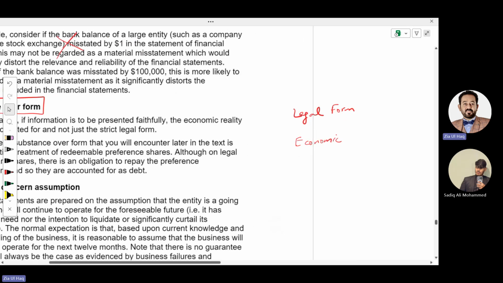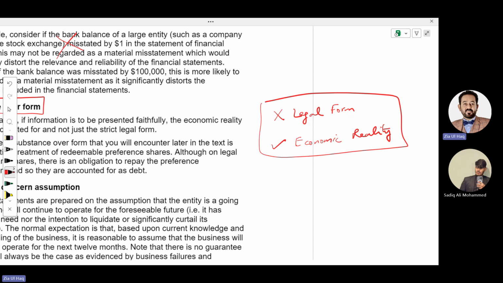We need to record a transaction as per economic reality rather than legal form. According to substance over form, in summary, we need to record transactions as per economic reality rather than legal form. What does that mean?